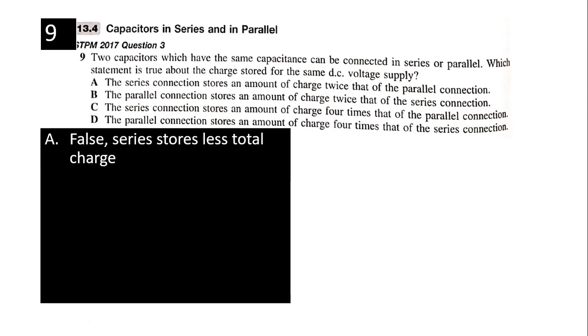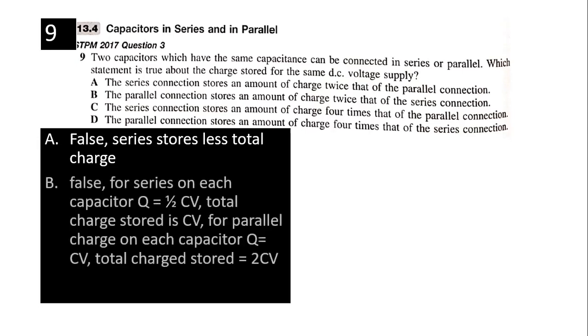Whereas in a parallel connection, the voltage is the same, so you can store more charge in each plate. Parallel connection stores an amount of charge twice that of the series connection. False. For series, the charge on each capacitor is, right, remember the two capacitors have the same capacitance. So in series, the charge stored in each is half CV. Total charge stored is CV.